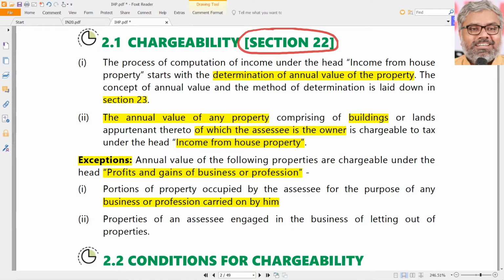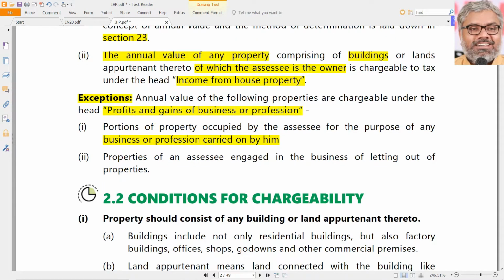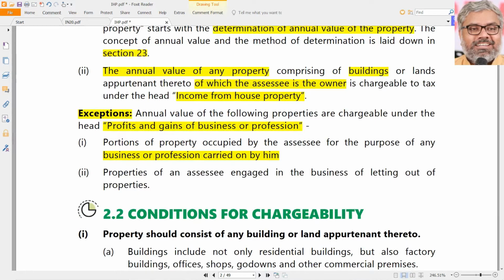Notional expenses cannot be claimed as deduction. So he cannot claim a deduction for that rent, that's all. When your expenditure cannot be claimed, automatically to that extent, income is increased. But that is not going to be chargeable to tax under PGBP separately. So don't think that PGBP will have a chargeability of income, which is notional income, related to the property which the SSE uses for his own business or profession. No, that will not happen.